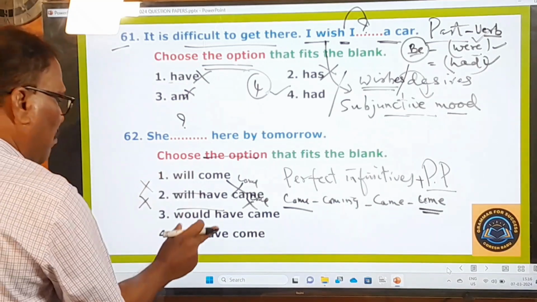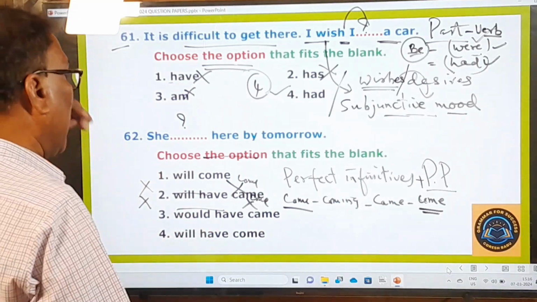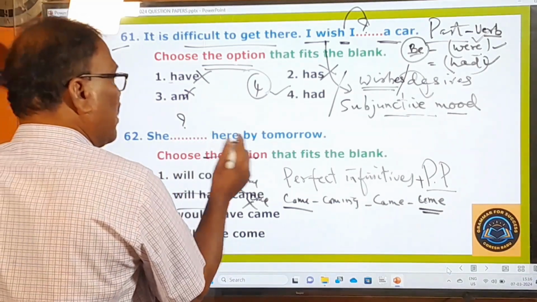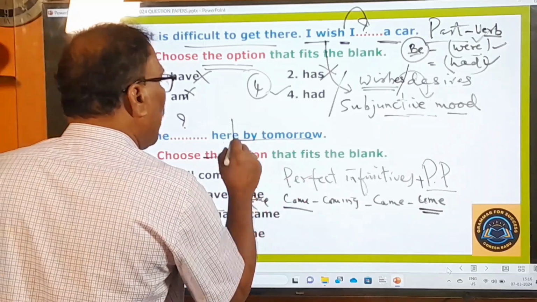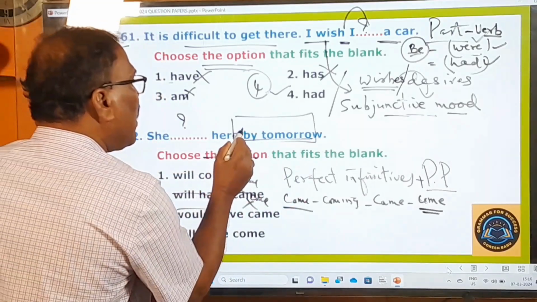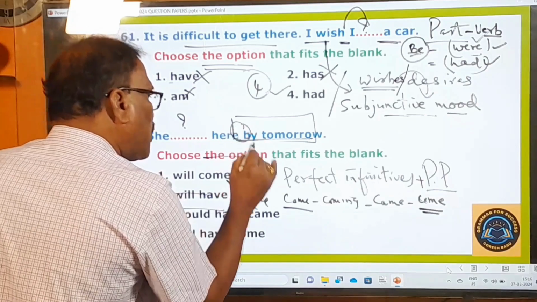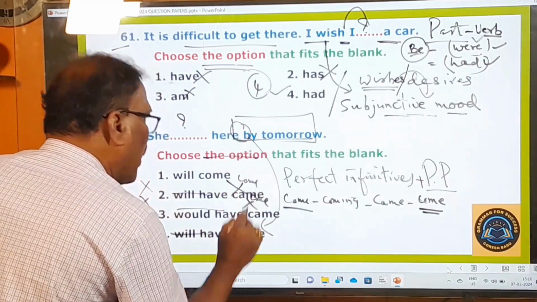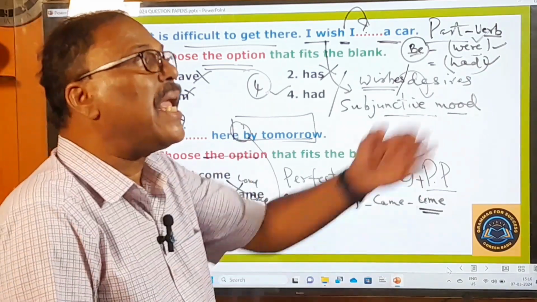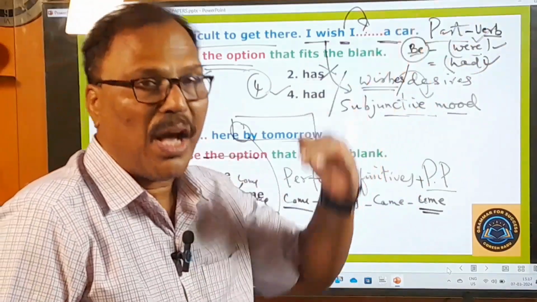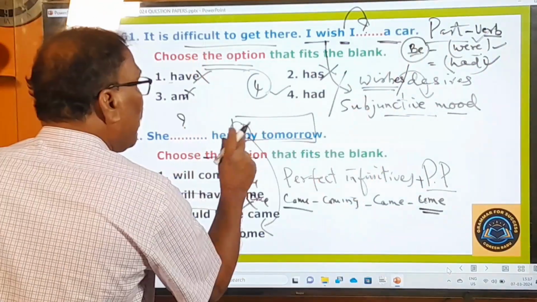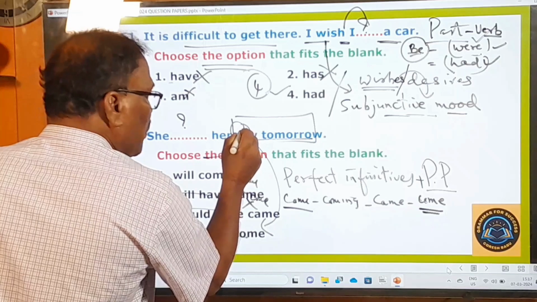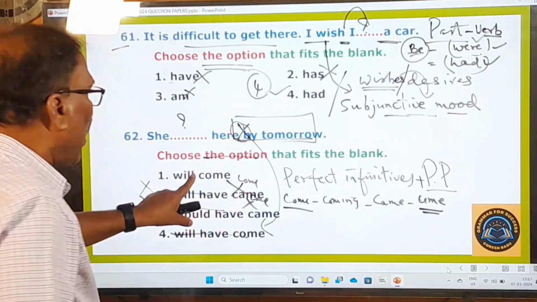Now only these two options are left: will come or will have come. What should we use? If you observe this sentence, you find here by tomorrow is there. Whenever you say by tomorrow, you must use only this one, will have come. By tomorrow means repati lopala, repati loga. That's the Telugu meaning.